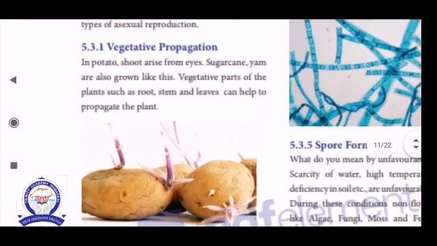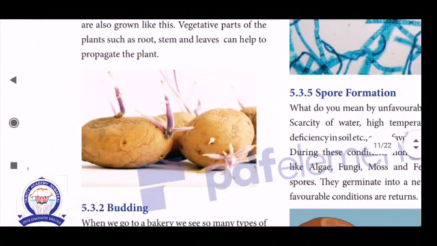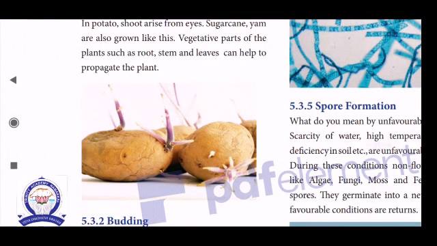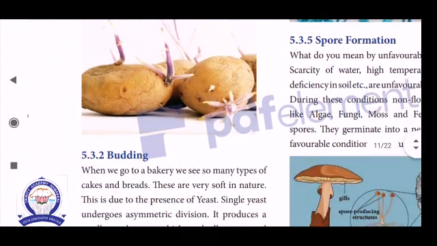Example, potato. See the picture. That is called vegetative propagation. Potato is one of the underground modified stems. This is a stem tuber.